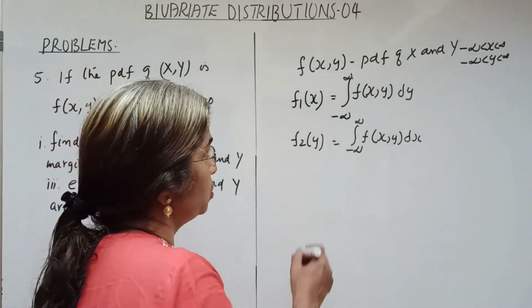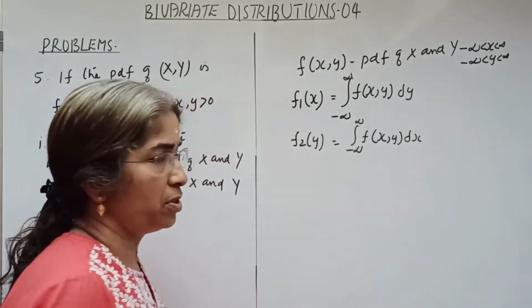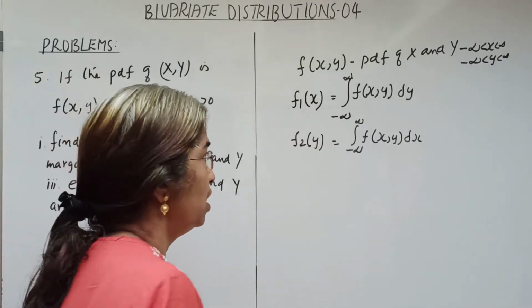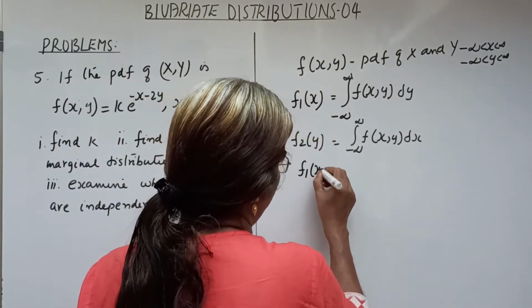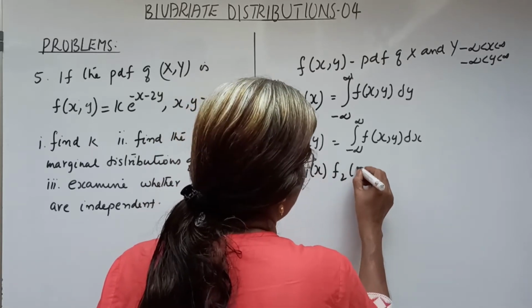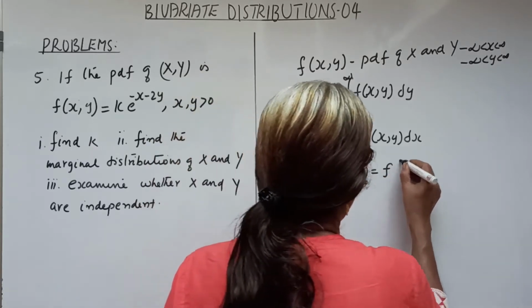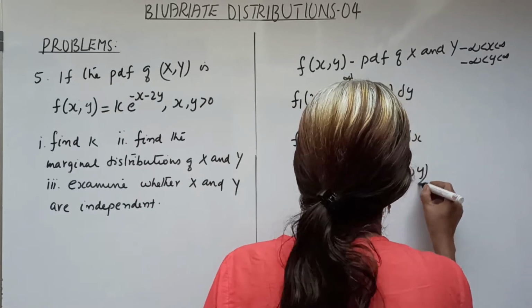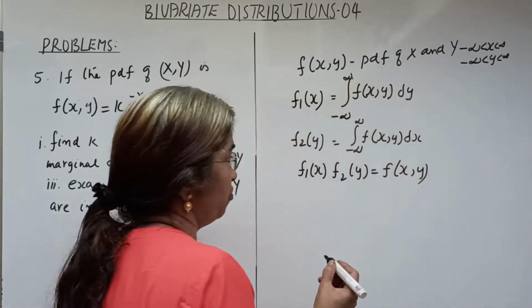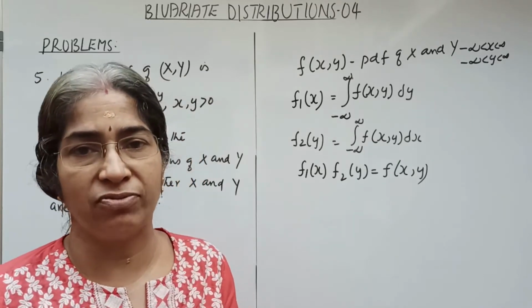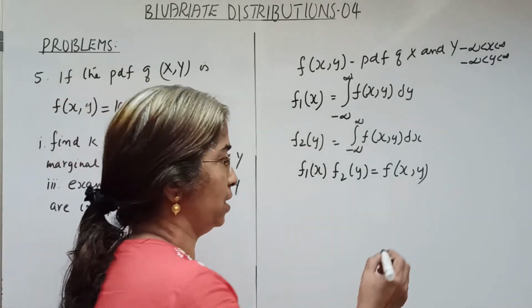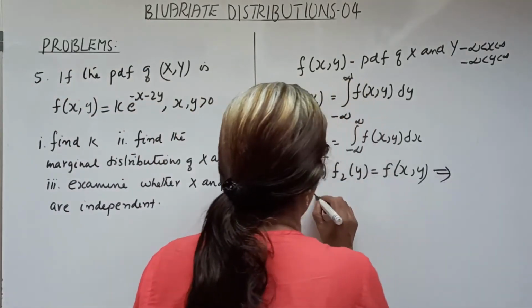So these are the two marginal distributions of x and y, and we know that f1x into f2y equal to f of xy implies that x and y are independent.